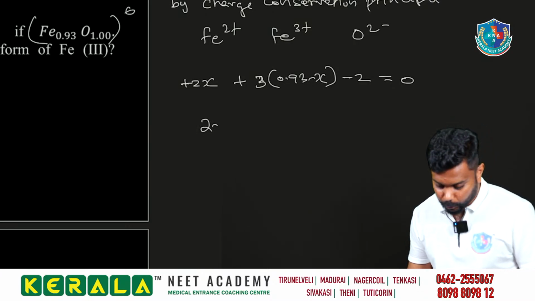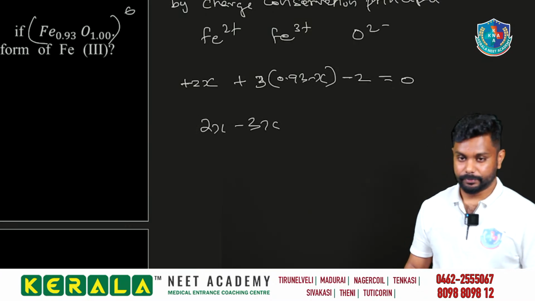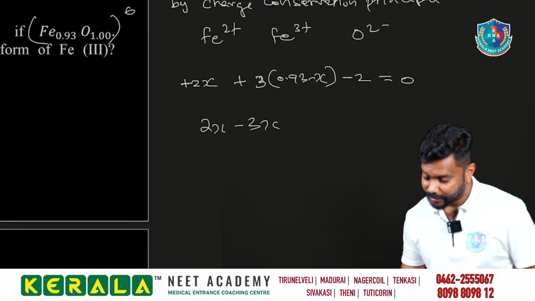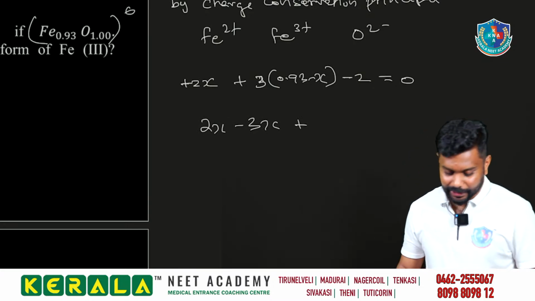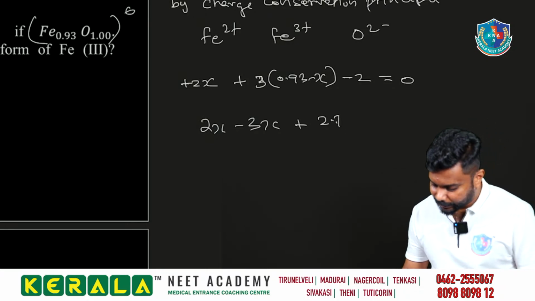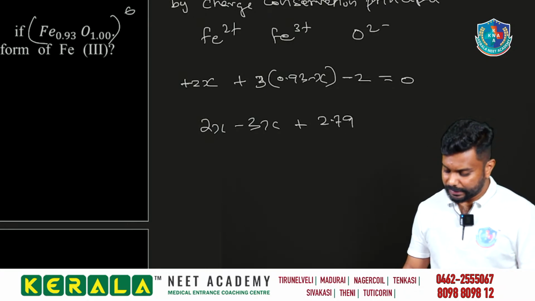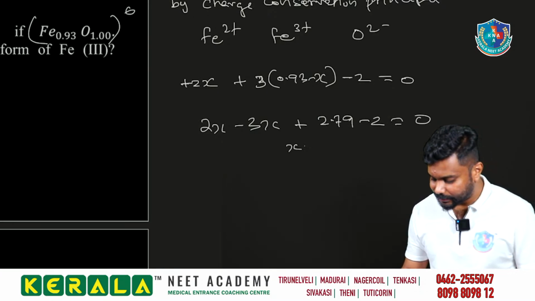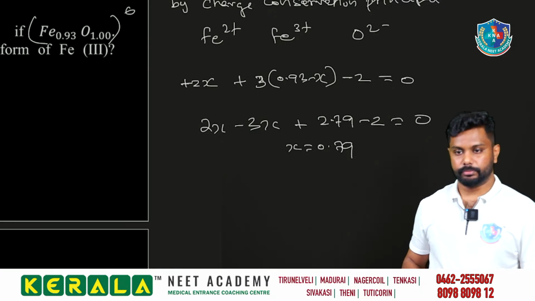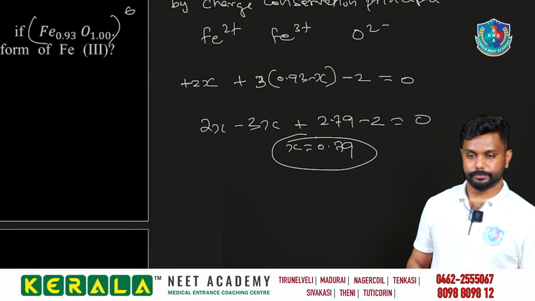What we can do? 2x minus 3x, 3 into minus x is minus 3x, plus 3 into 0.93 that is equal to 2.79, minus 2 is equal to 0. So from this you will be getting x is equal to 0.79. X we got 0.79.